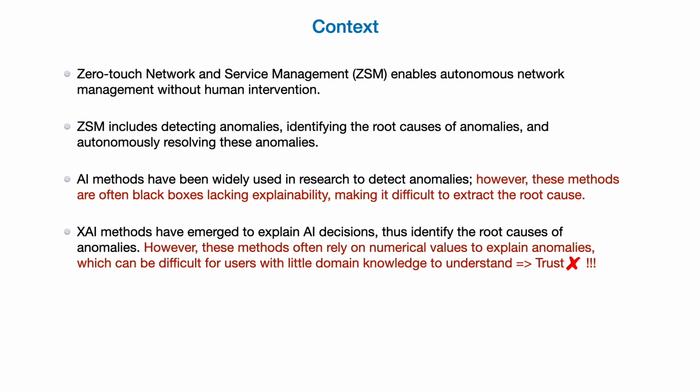This includes detecting anomalies, identifying the root causes of anomalies, and resolving these anomalies autonomously. In this context, AI methods have been widely used in research to detect anomalies. However, one major drawback of these methods is that they are often black boxes, which lack explainability. This makes it difficult to extract the root cause of the anomaly. To tackle this problem, XAI methods have emerged to explain AI decisions, thus identifying the root causes of anomalies.